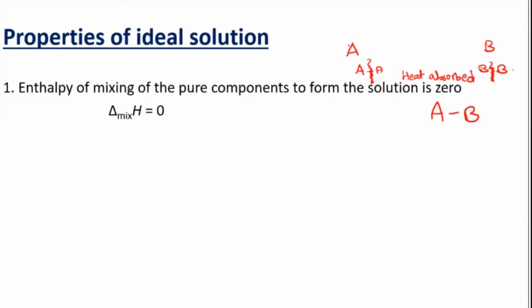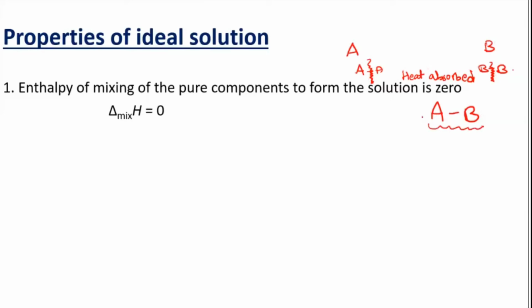Okay, when you have A liquid and B liquid, initially there is a force of attraction within each of them. But when you mix them, the two components will start interacting with each other. So obviously there will be a force of attraction happening between A and B. Initially, to form A-B, they have to break their old bonds. The initial step is the breaking of the A-A and B-B bonds, once they lose their force of attraction, and then they go for forming A-B.